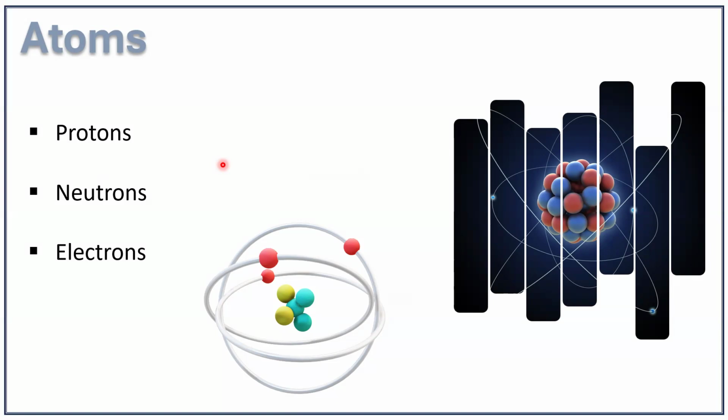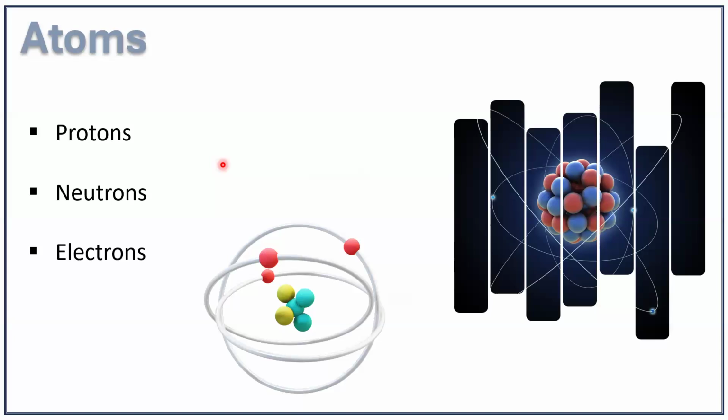When you talk about the structure of an atom, there are different ideas which explain it. The first model of an atom was proposed by J.J. Thomson, his famous plum pudding model.